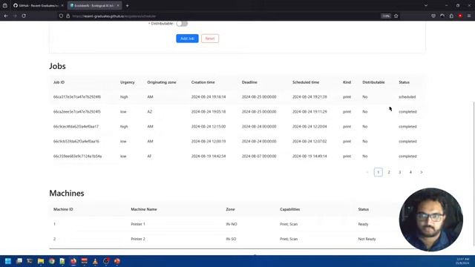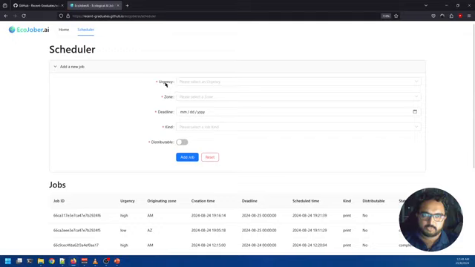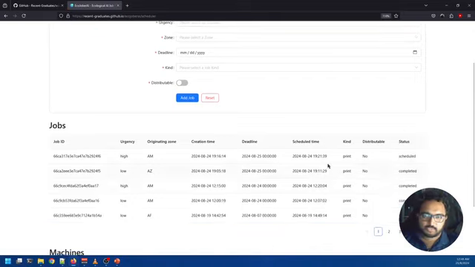It has scheduled it now, and you can see that it got scheduled to 1921. This time is in UTC plus 0 format. I am in GMT plus 5 in India actually, but the times that are shown here are in UTC plus 0. So this is the creation time of the job, and if you look closely, it has been scheduled 5 minutes after the creation, mostly because of the urgency. We have given a high urgency job, so it got scheduled as early as possible.